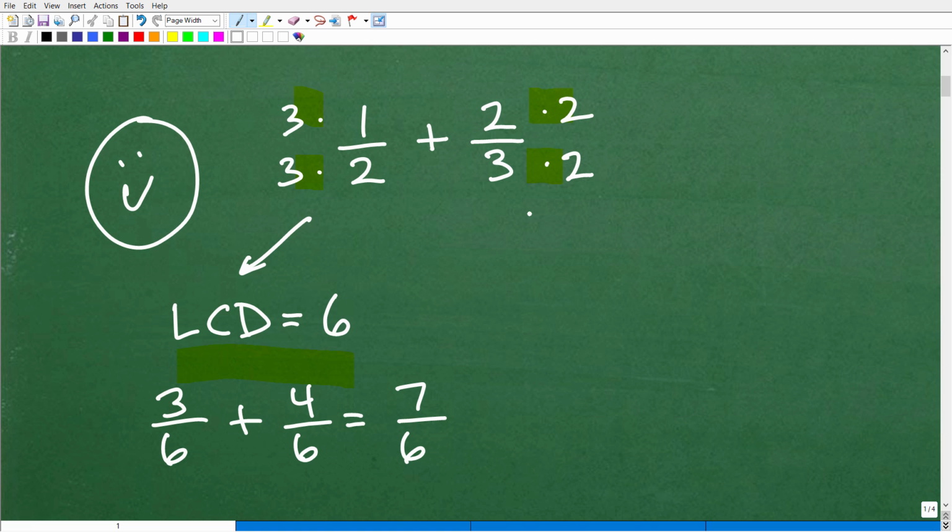Now, there is another way. I call this one of the best fraction hacks out there, and the way I call it is the bow tie method. This is something you absolutely need to know. So let's go ahead and see how this works. We know the answer is 7 over 6, so let's talk about the bow tie method. And I'll draw a little bow tie here. It's a little hack. This will be a different way we'll do this problem.